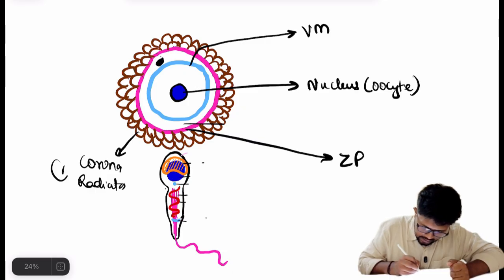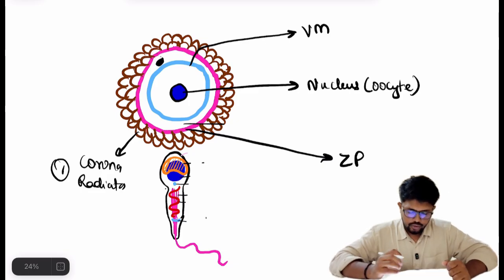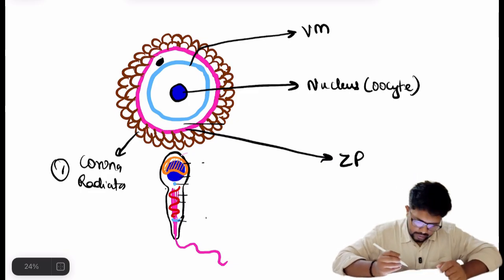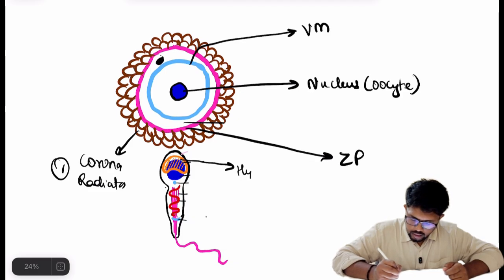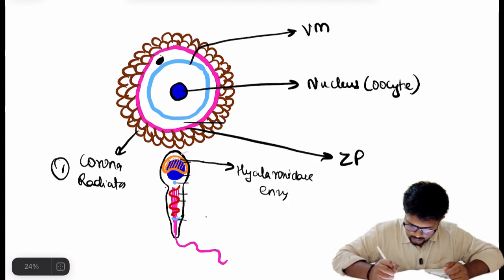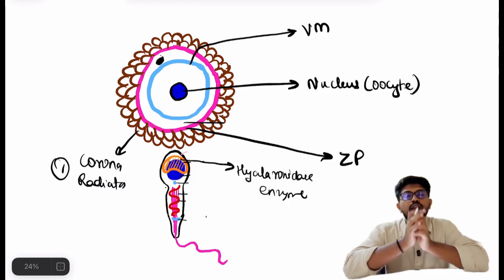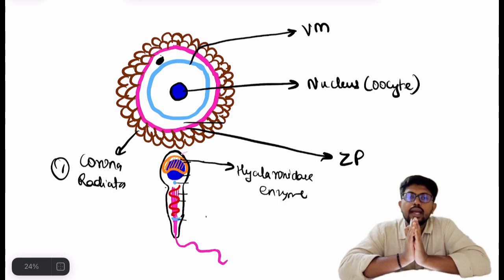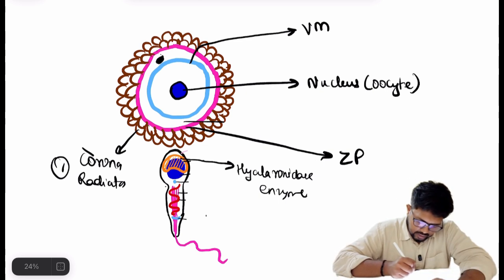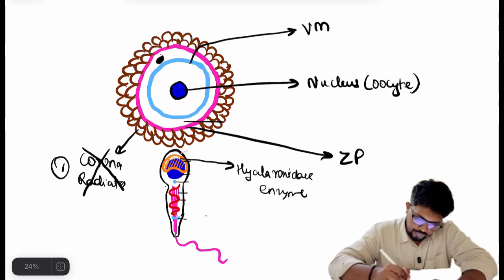Firstly, the breaking of the corona radiata. For this, the hyaluronidase enzyme is released from the acrosomal cap, and it goes towards the corona radiata and dissolves the part of the corona radiata that is coming towards the sperm head. In this way the first barrier is broken down.